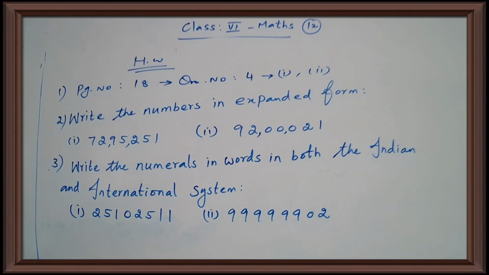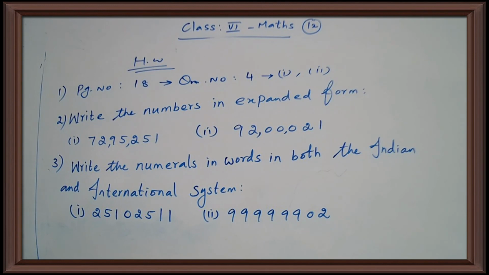Okay, children. The second question: write the numbers in expanded form. Here the numbers are given, so you write them in expanded form. Expanded form means write a number as a sum of the place values of its digits. We write the place value of each digit and add them, and that is the expanded form. The sum of the place values of its digits, that form of the number is said to be the expanded form. Okay, children? Do you understand?